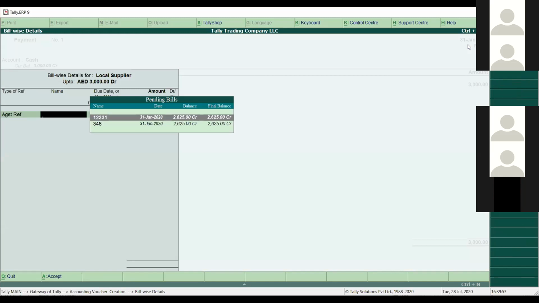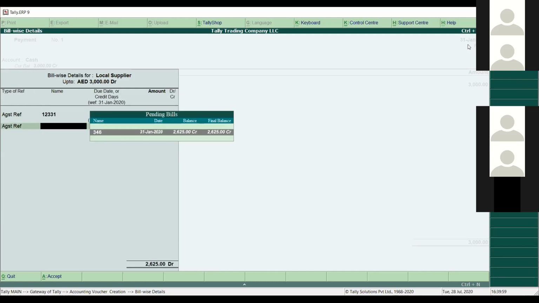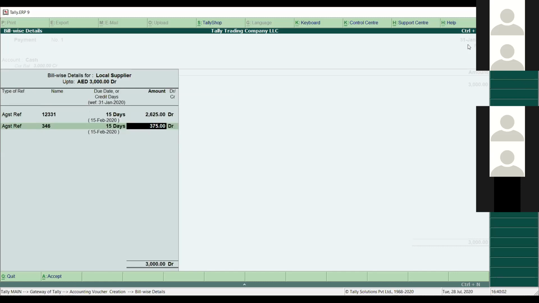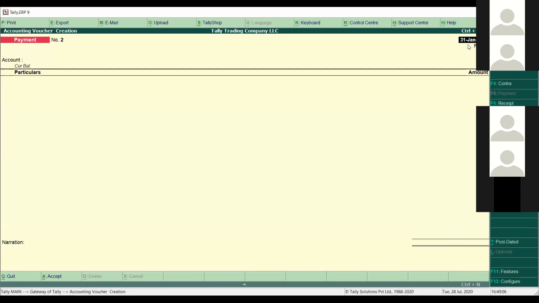I want to clear the payment for this particular bill 12331. 2625 is the amount, and the next amount again for the same reference 346, 375 is here. Simply click enter, enter, enter, enter. So I have given the partial payment to this supplier.